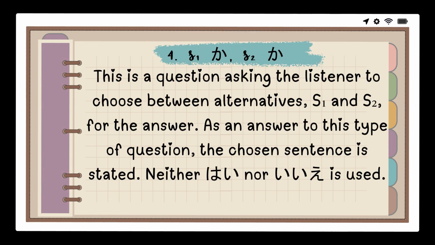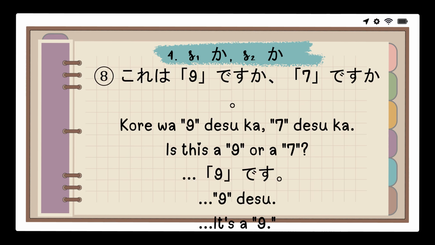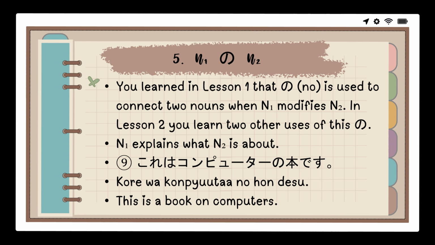Yonban. This is a question asking the listener to choose between alternatives. Sentence 1 or sentence 2 for the answer. As an answer to this type of question, the chosen sentence is stated. Neither hai nor iie is used. For example, kore wa kyuu desu ka? Nana desu ka? Is this a 9 or a 7? Kyuu desu. It's a 9.